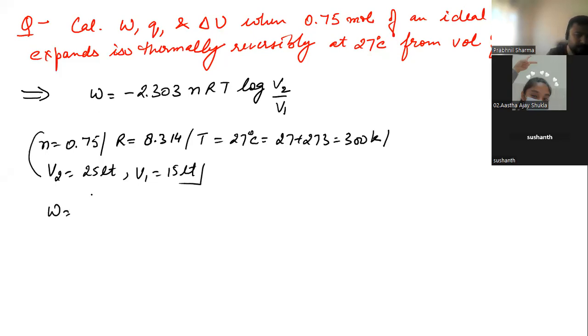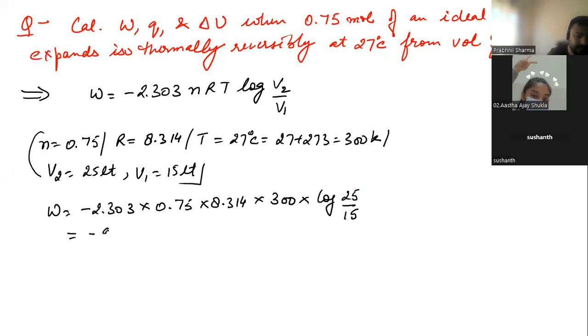So W will be equal to minus 2.303 into 0.75 into 8.314 into 300 into log 25 by 15. If you solve all of these, you will get the answer 955.5 joule. This will be your work done.